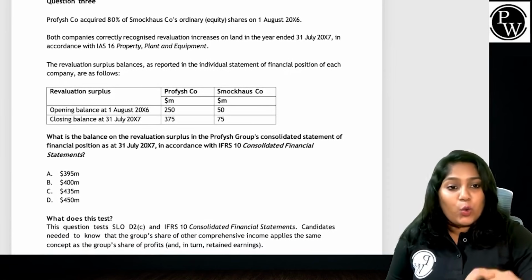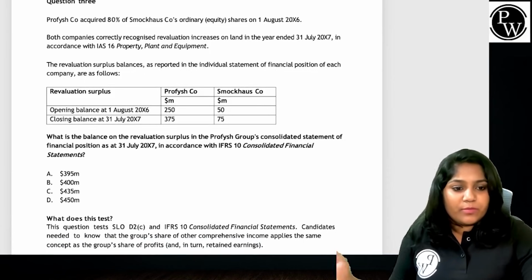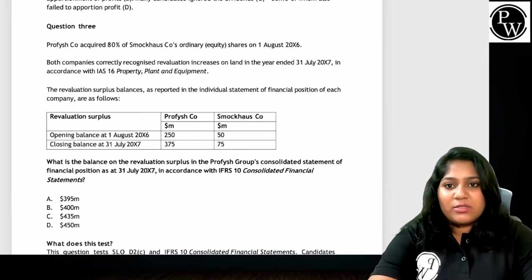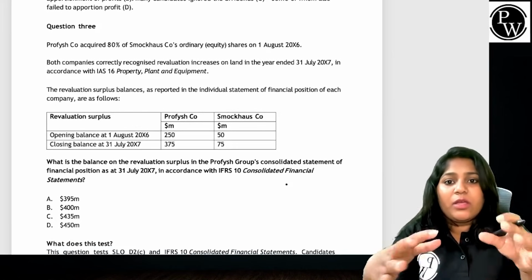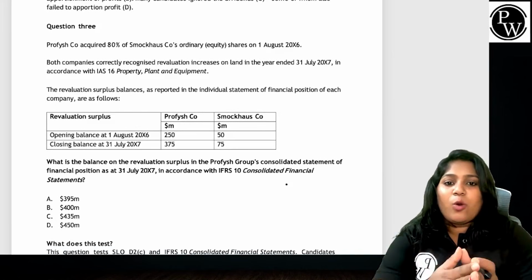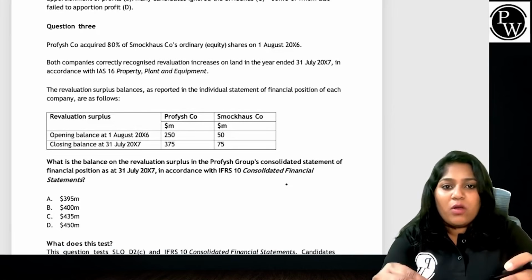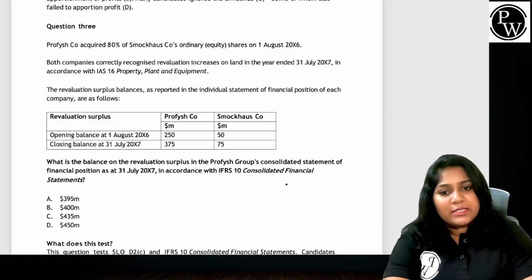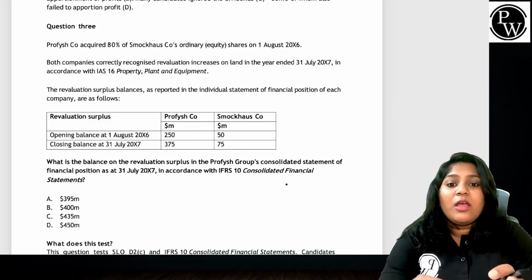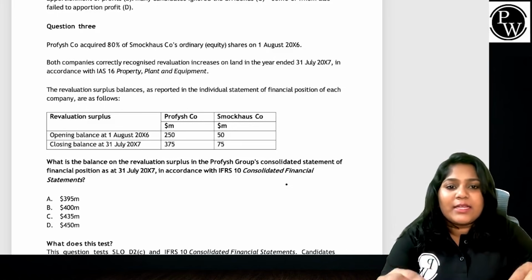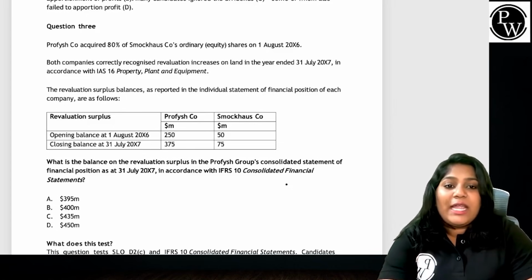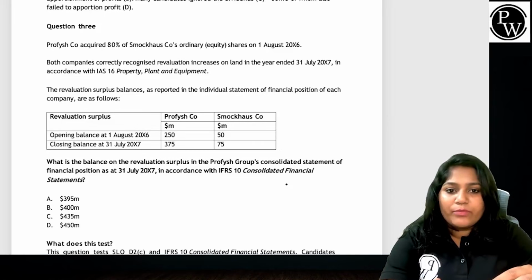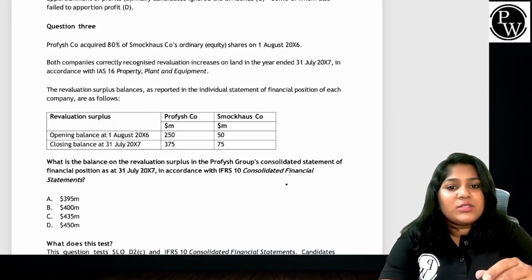Let's move to question number 3. Question number 3 talks about Profish Company, which acquired 80% of Smokehouse Company's ordinary equity shares on 1st August 20X6. Both companies correctly recognized a revaluation increase on land in the year ended 31st July 20X7, in accordance with IAS 16.